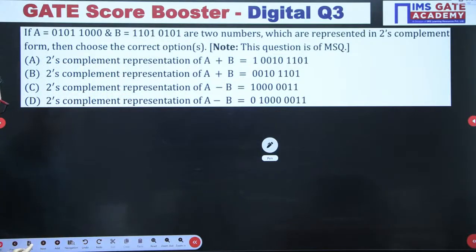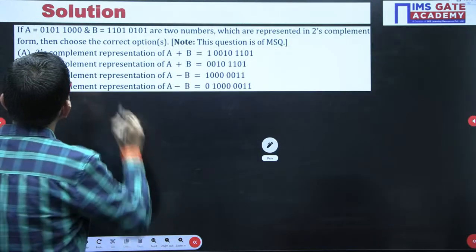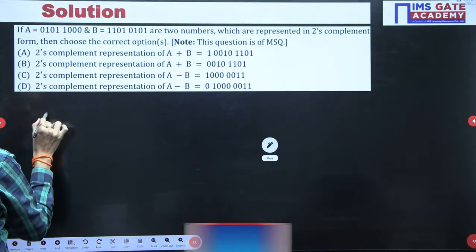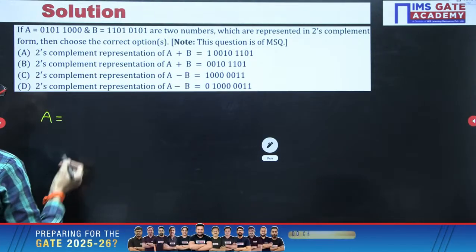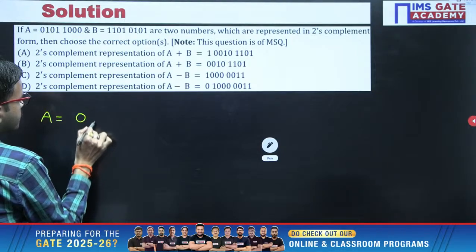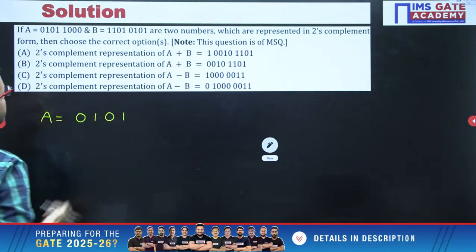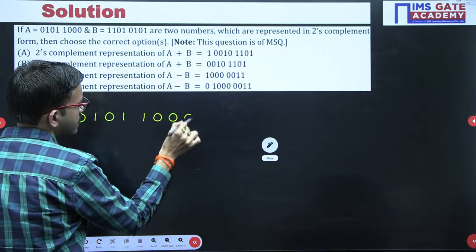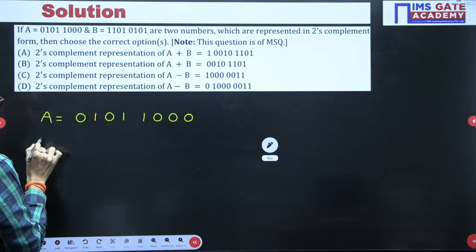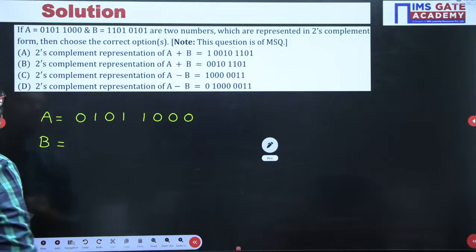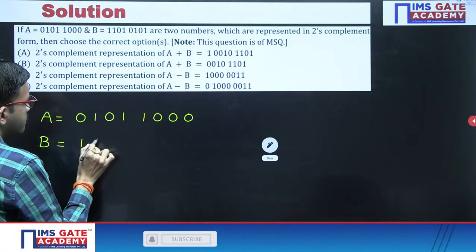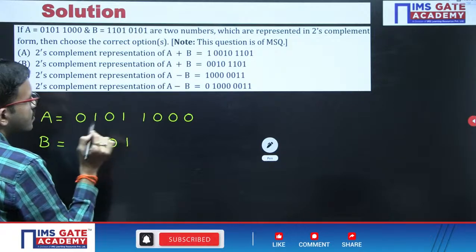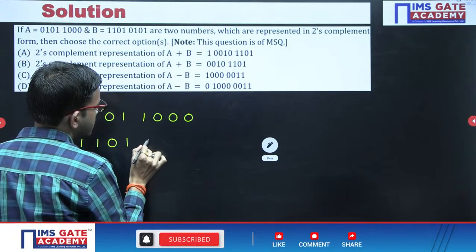Meanwhile I will write the given numbers. So here A is 0101 and then 1000, and similarly B is another number, 1101 and then 0101.